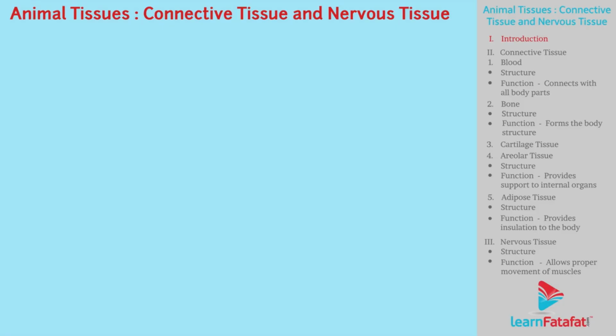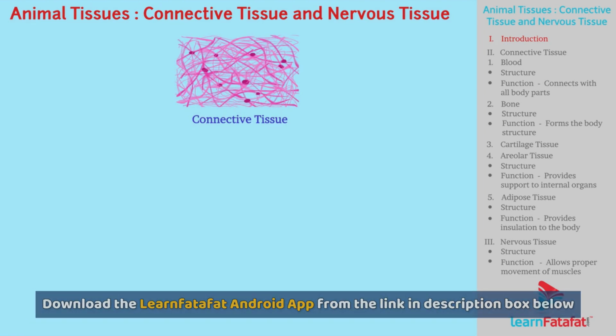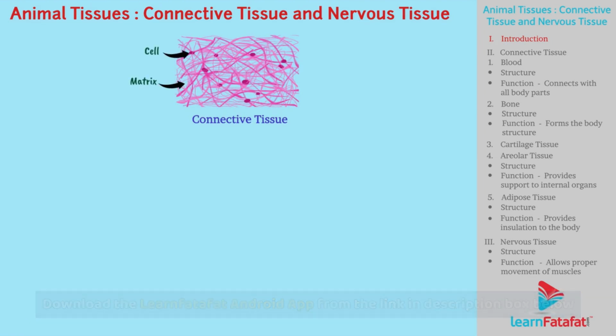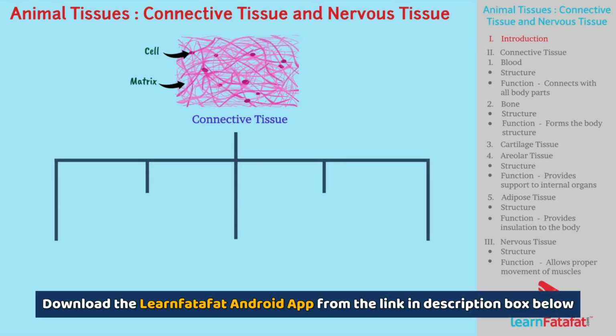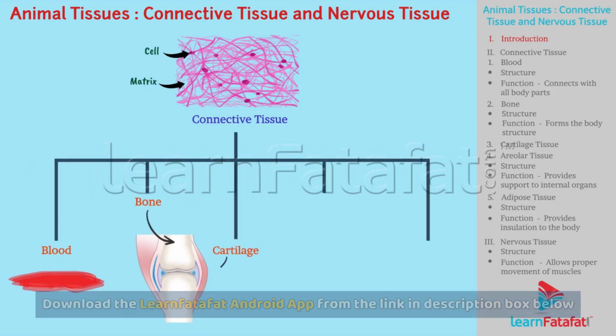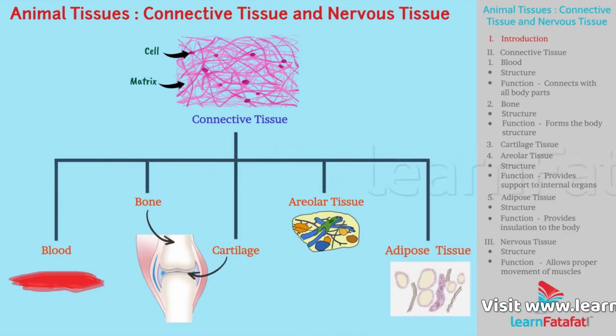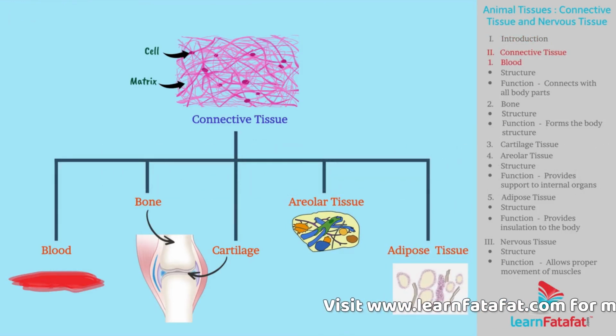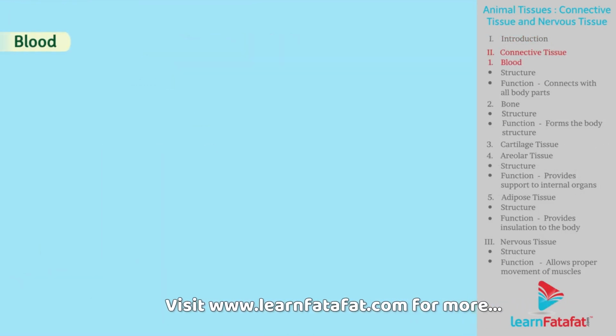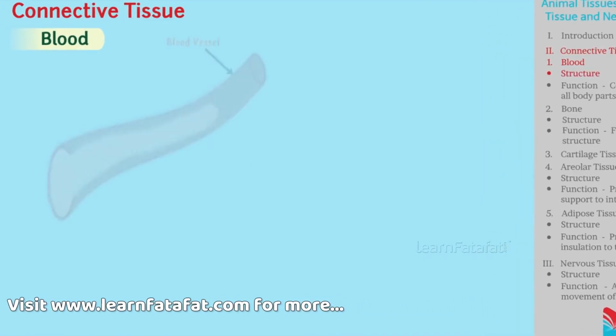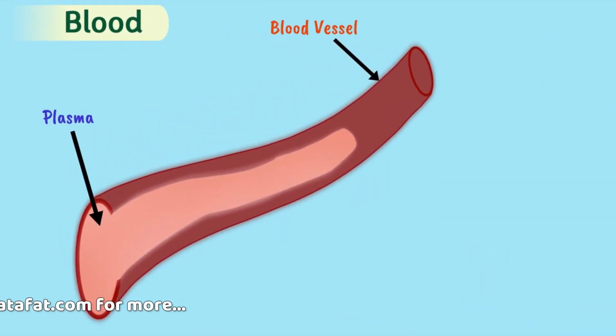Dear students, a connective tissue is made up of cells and matrix. Connective tissue is classified as blood, bone, cartilage, areolar and adipose tissue. So let's start learning with blood as a connective tissue. Blood is made up of plasma that acts as a liquid matrix.